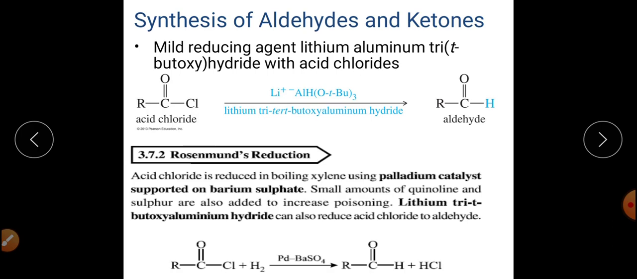Lithium tri-tert-butoxyaluminium hydride, which I explained in the above reaction, can also convert acid chloride into aldehyde, but this is another reagent, that is H2, Pd, BaSO4, because we are reducing the acid chloride into aldehyde. So this is another reducing agent in addition to this particular reagent which can convert acid chloride into aldehyde. So this reduction is called the Rosenmund reduction reaction.